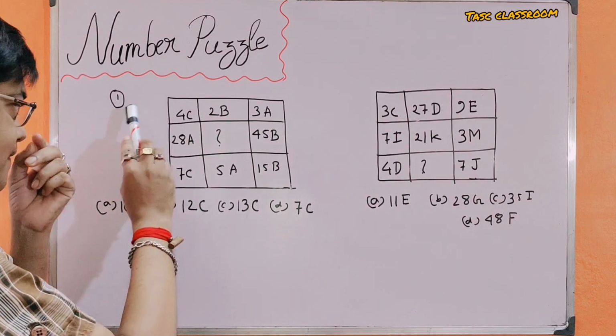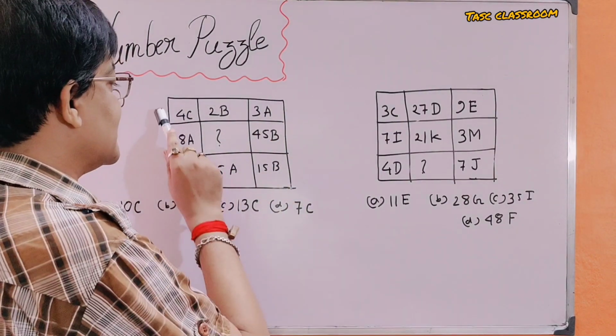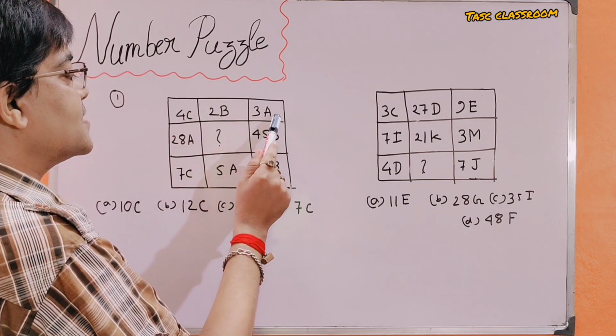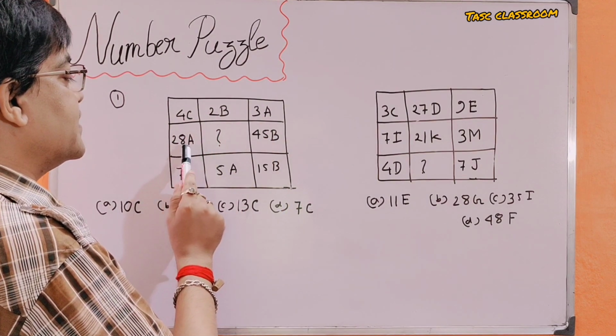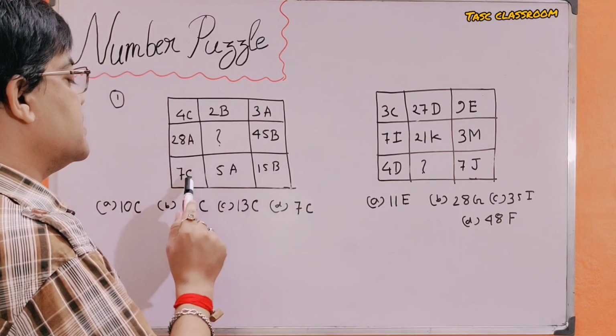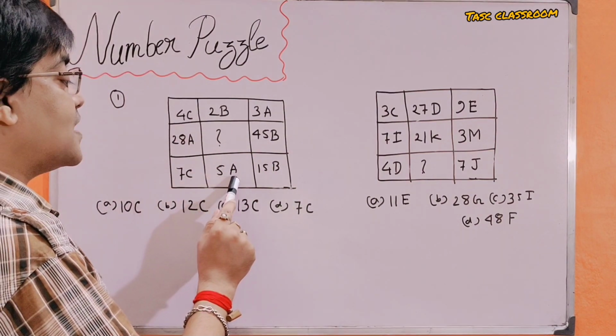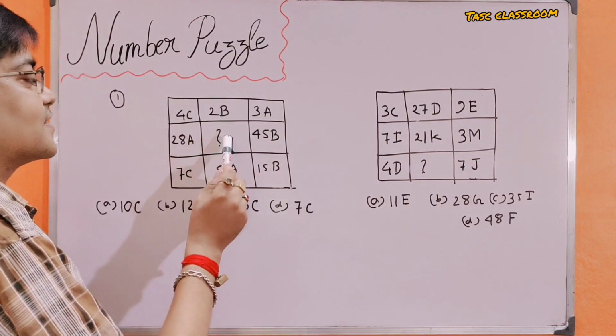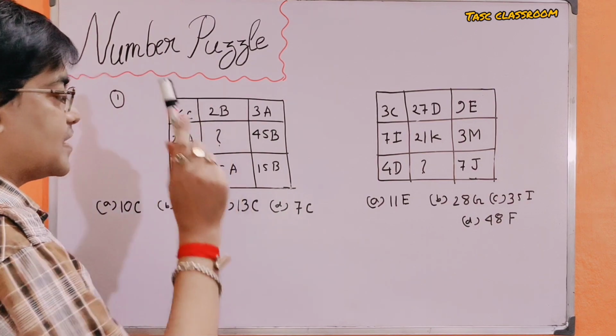Here the first number puzzle is: 4C, twice B, 3A, 28A, ?, 45B, 7C, 5A, 15B. What is the number in the blank place?